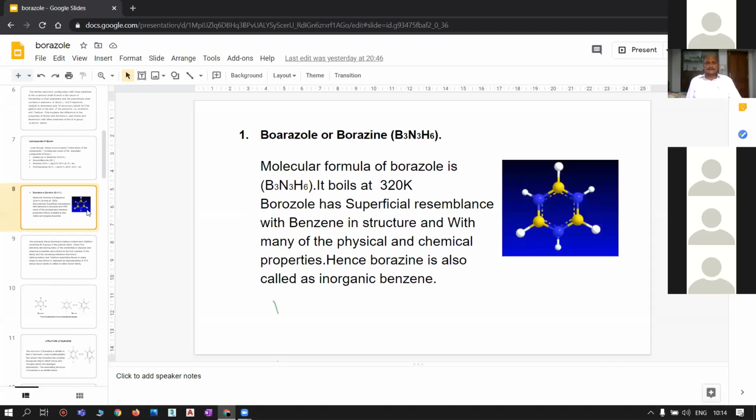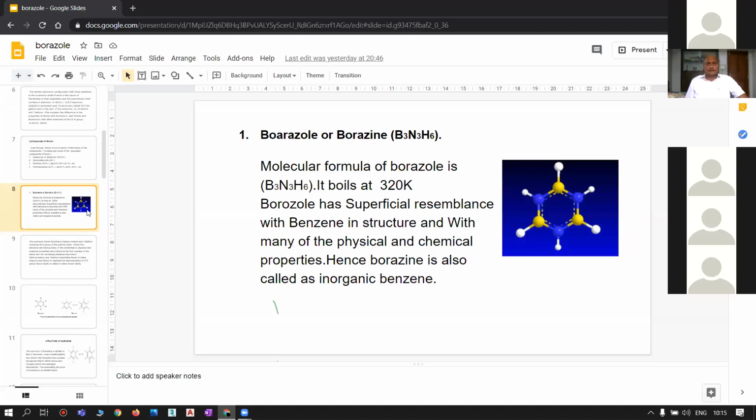Coming to the first compound of boron, that is borazole or borazine, having the chemical composition B3N3H6. Here, borazine is called inorganic benzene. Why it is called inorganic benzene: borazole, having the composition B3N3H6, resembles in many respects the organic benzene.